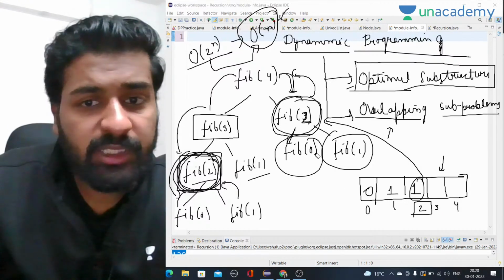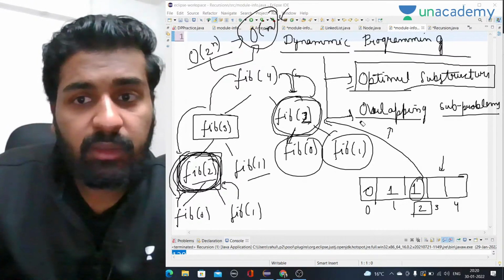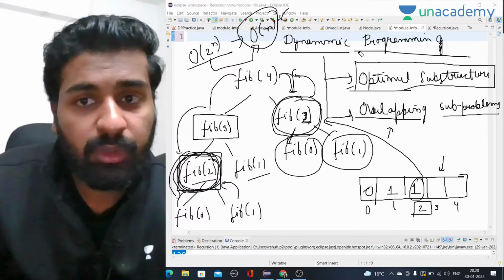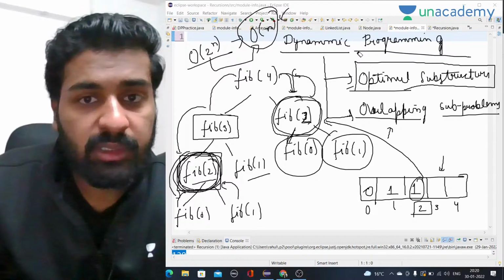Now I hope this much is clear. Does anybody have any doubt in this part? Like what is optimal substructure, what are overlapping subproblems, where we can use dynamic programming, and what is dynamic programming? Does anybody have any doubt in this?